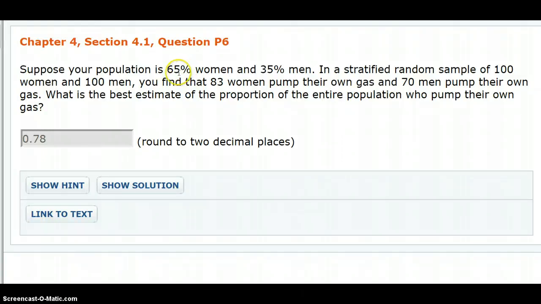Okay, so the main point is when we take a normal average, each thing gets counted equally. When we take a weighted average like this, certain groups or certain items may get counted stronger in the average. In this case, the women were counted stronger, which is how we got our 0.78.